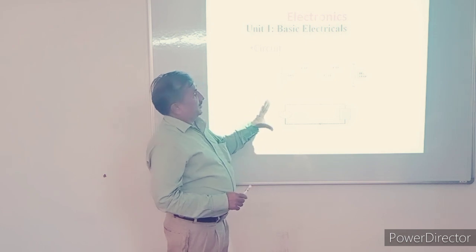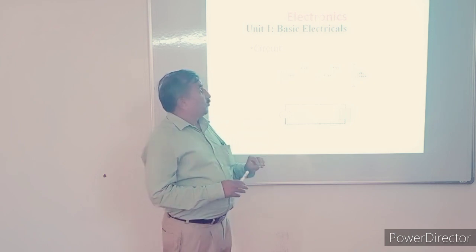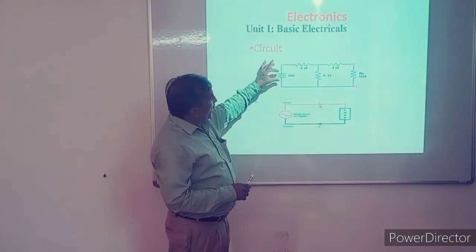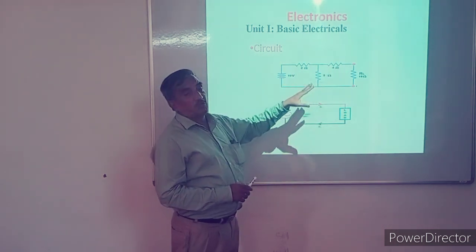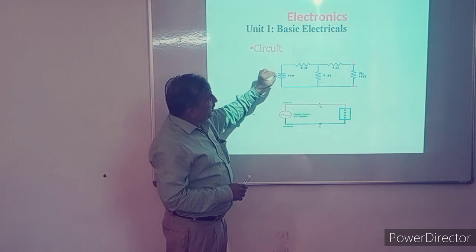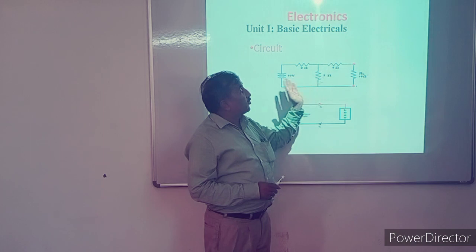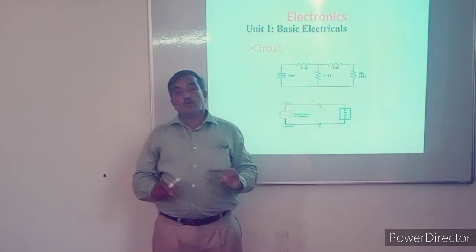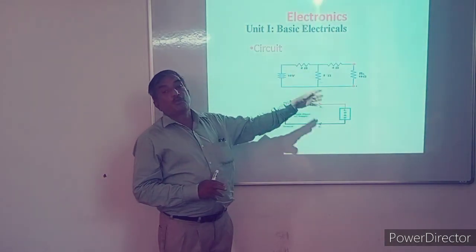In any circuit, the important thing is that any circuit has three most important parts. One is the source. Here in this circuit, this DC battery of 10 volt provides power to the remaining circuit. It gives energy, so it is known as a source. And this 15 ohm load absorbs this electrical energy. It utilizes electrical energy, so it is known as a load. So the purpose of a circuit is to provide power to the load from the source.